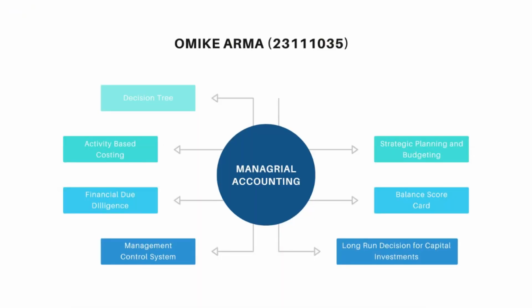So here is the material that I will explain. First is decision tree, second activity-based costing, then financial due diligence, management control system, strategic planning, balanced scorecard, and long run.